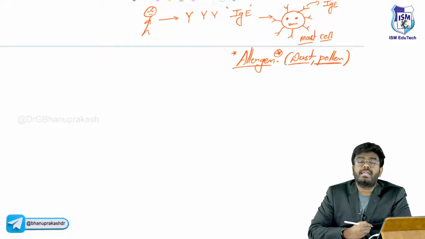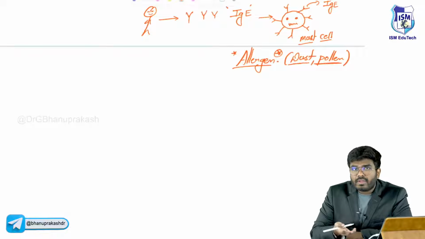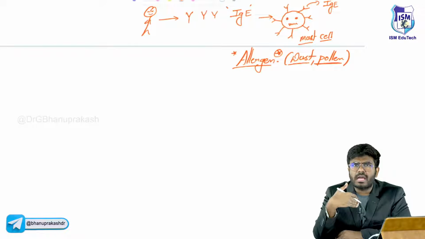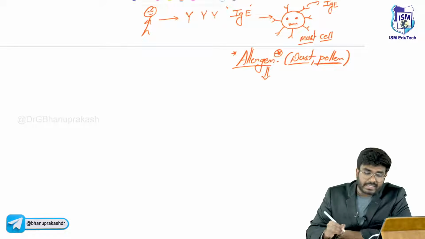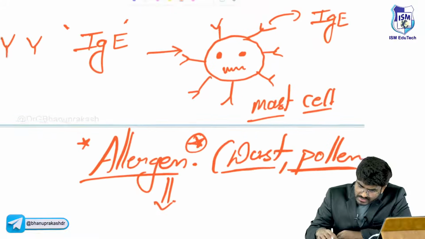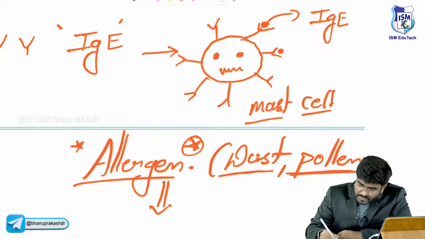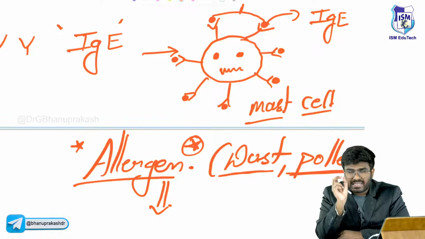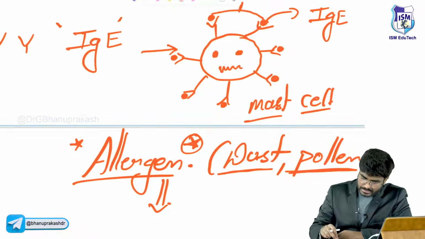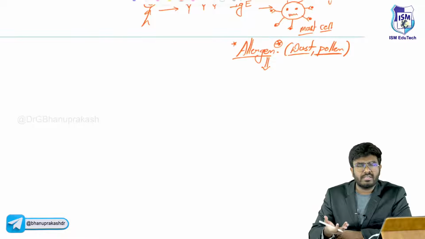Now for the second time, when you are exposed to the same things, there is a chance that the person can be exposed to dust and pollen grains again in his life. So next time, when this allergen enters the body, it will come and bind with this antibody, because these antibodies are produced against the pollen. So these antibodies are now getting cross-linked. Simply saying, the allergens will activate the mast cells.